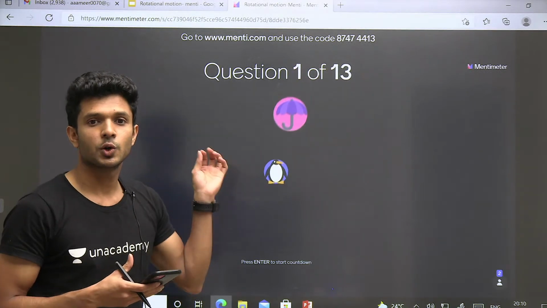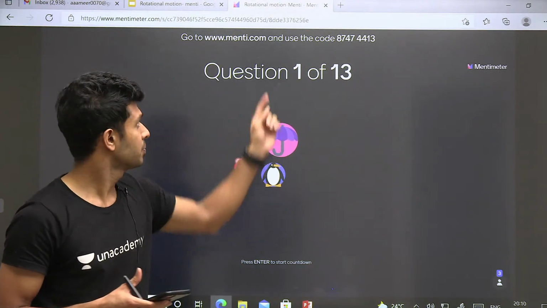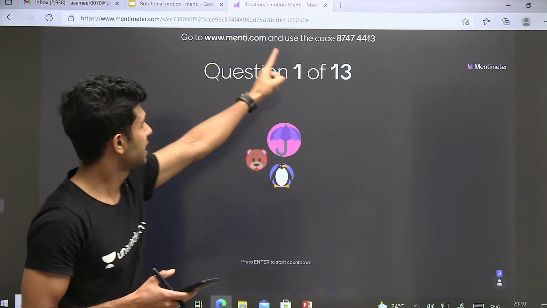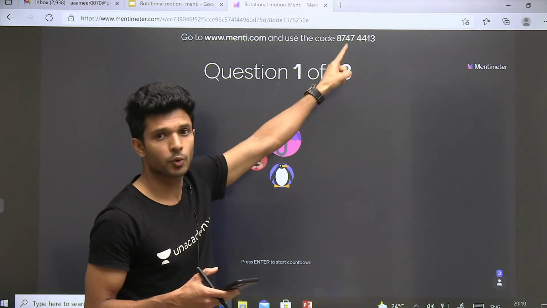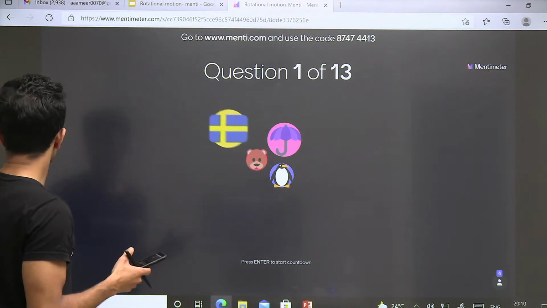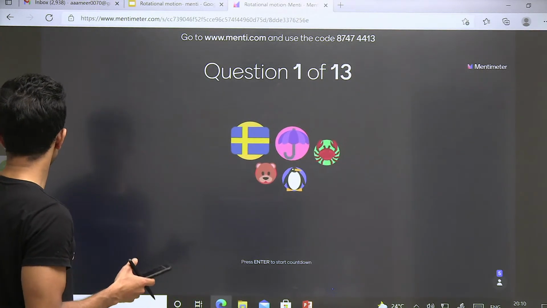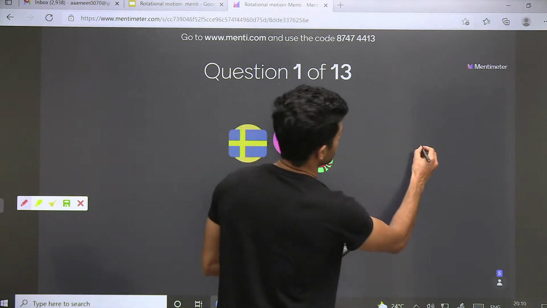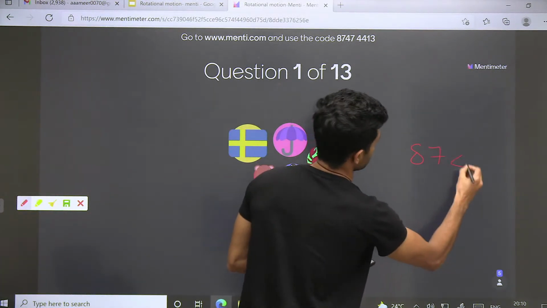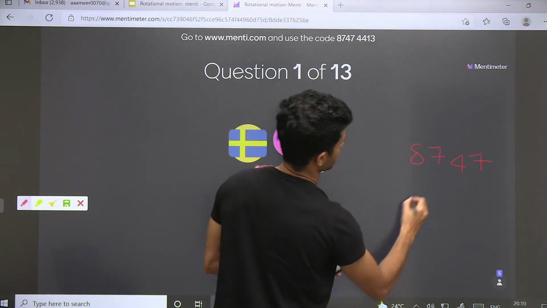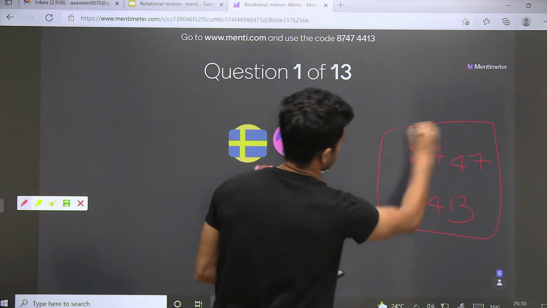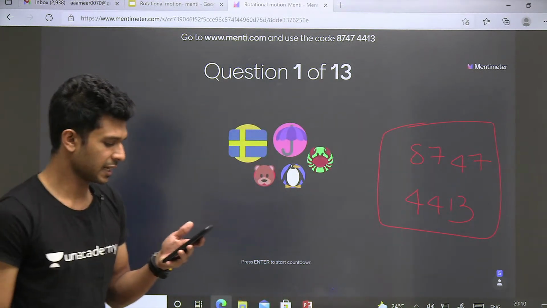How to join? Go to www.menti.com. Can you see the code here? Can every one of you see the code? It's 87474413. And if you can't see, I'll just write it down. Okay, so the code is 87474413. Use this code, everyone, quickly.